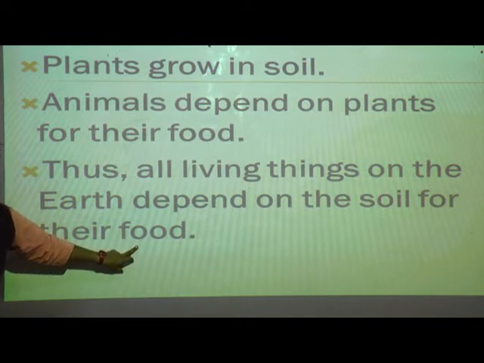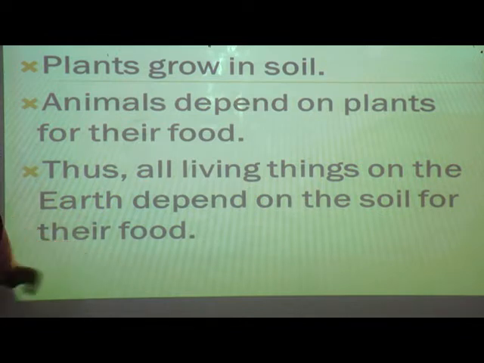The food we are talking about comes in all types. If soil is there, then only the farmers will do cultivation. If they do cultivation, then only they get the crops. After the crops, we do all the processing and we get the food to eat. Isn't it? This whole cycle depends on what? Soil only. If soil is very good and abundant, we can get a lot of food, isn't it, students?